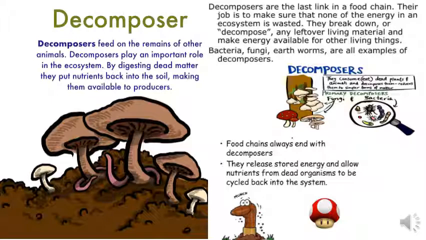They break down or decompose any leftover living material and make energy available for other living things. Bacteria, fungi and earthworm are all examples of decomposers. Food chains always end with decomposers. They release stored energy and allow nutrients from dead organisms to be cycled back into the system.